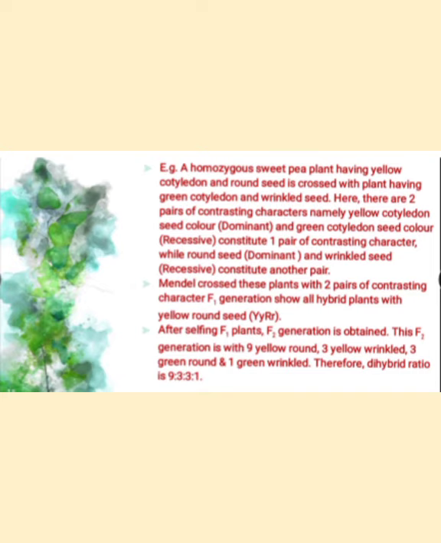Let's see in detail in an example. In a homozygous sweet pea plant having two pairs of contrasting characters. The first pair of contrasting characters is yellow cotyledon and green cotyledon.